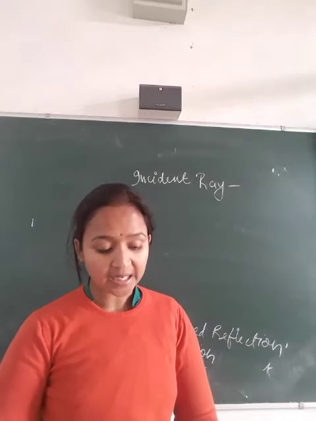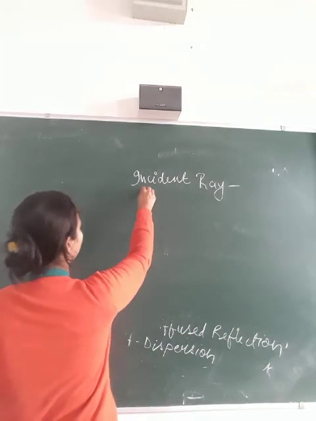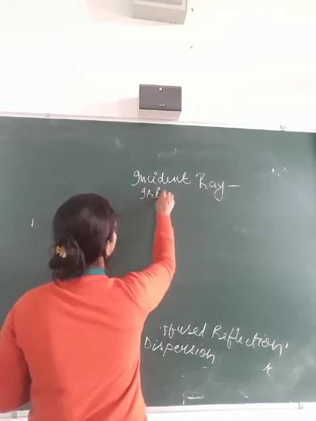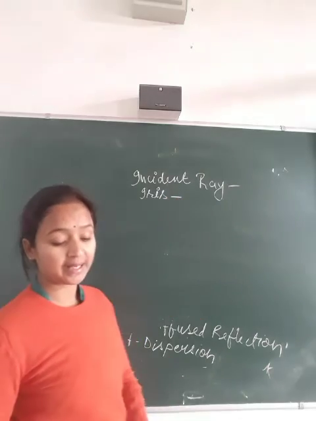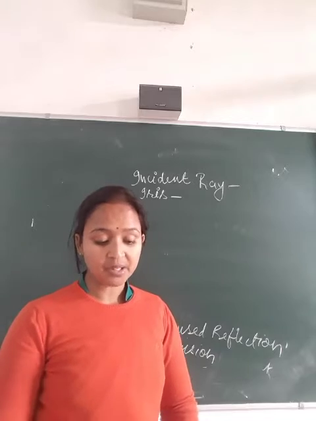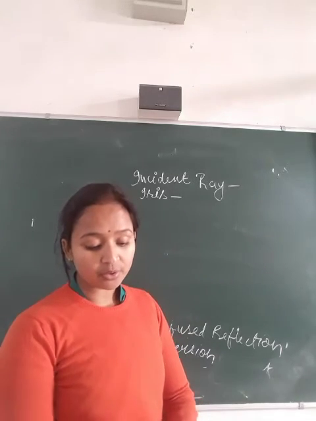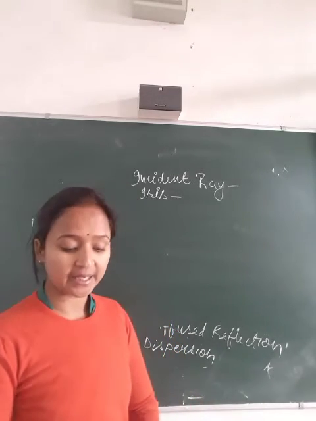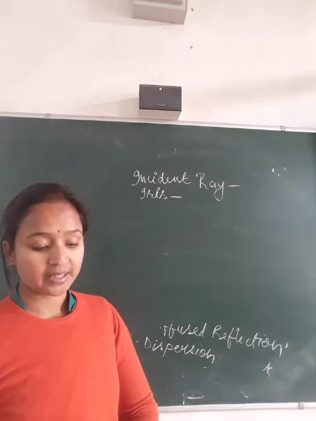And iris. What is the iris? A circular diaphragm which controls the amount of light entering the eye is called the iris.